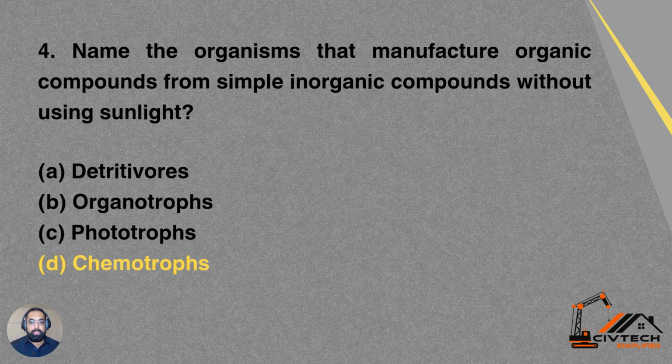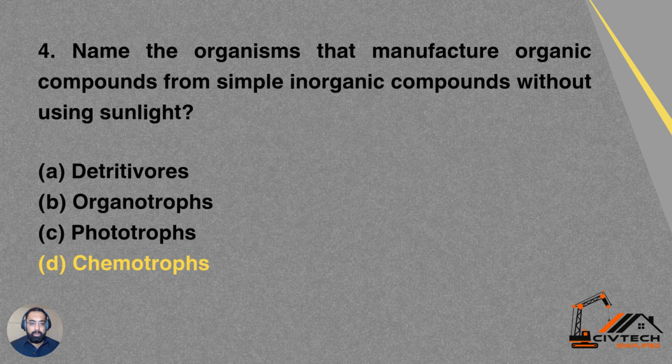Question 4. What is the name of organisms that manufacture organic compounds from simple inorganic compounds without using sunlight?